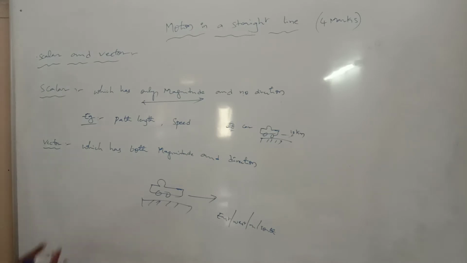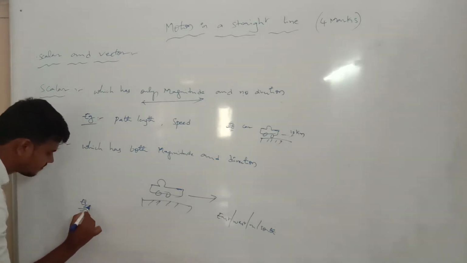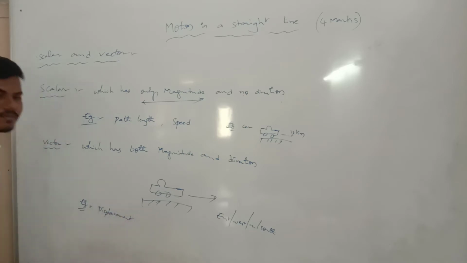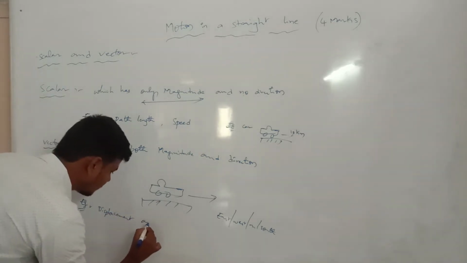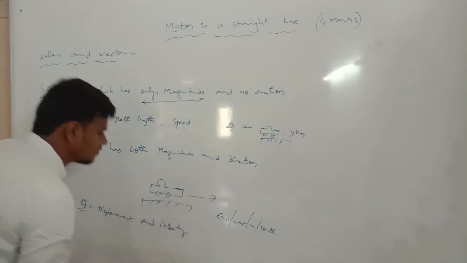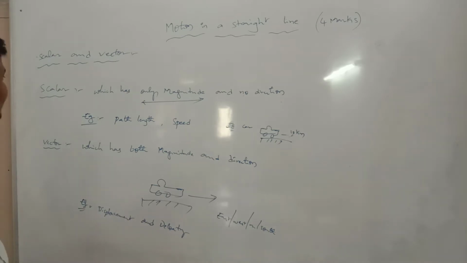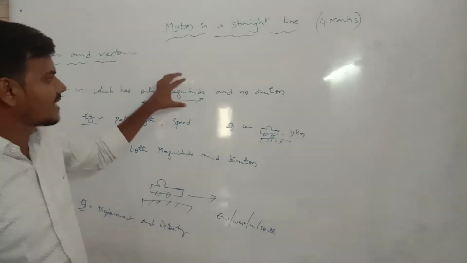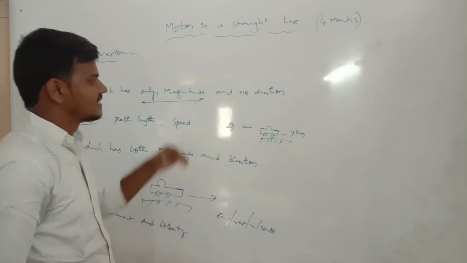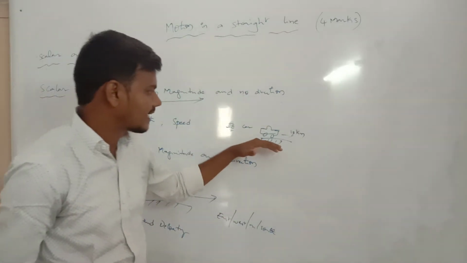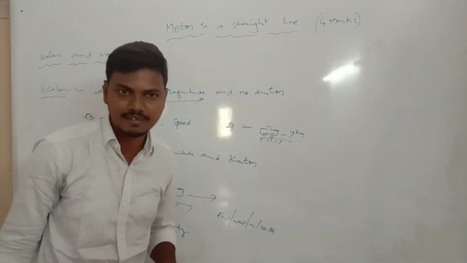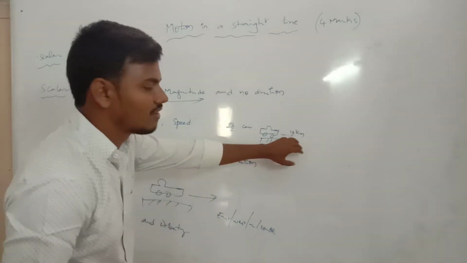Now what is the example? The best examples are displacement and velocity. Scalar has only magnitude and no direction. We are taking only a car traveling 10 kilometers. Only distance we are taking. Distance means the magnitude property, only 10 kilometers.